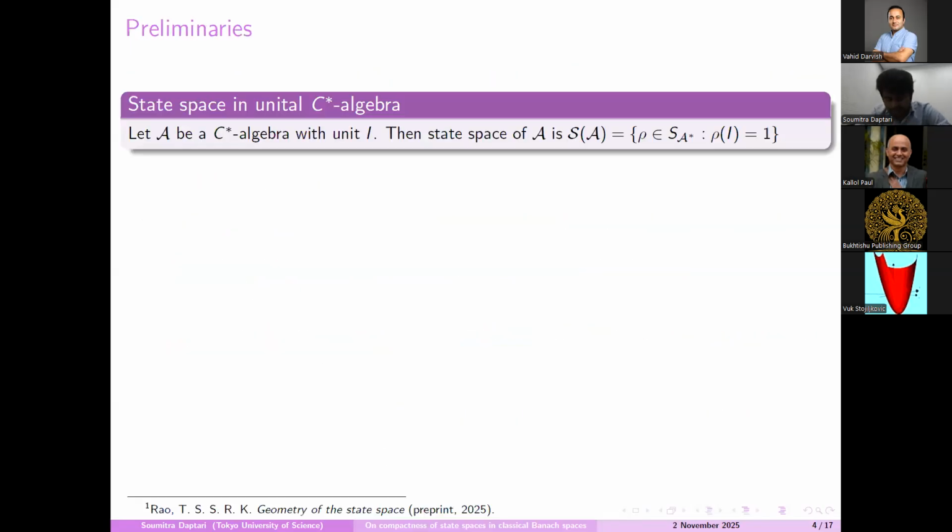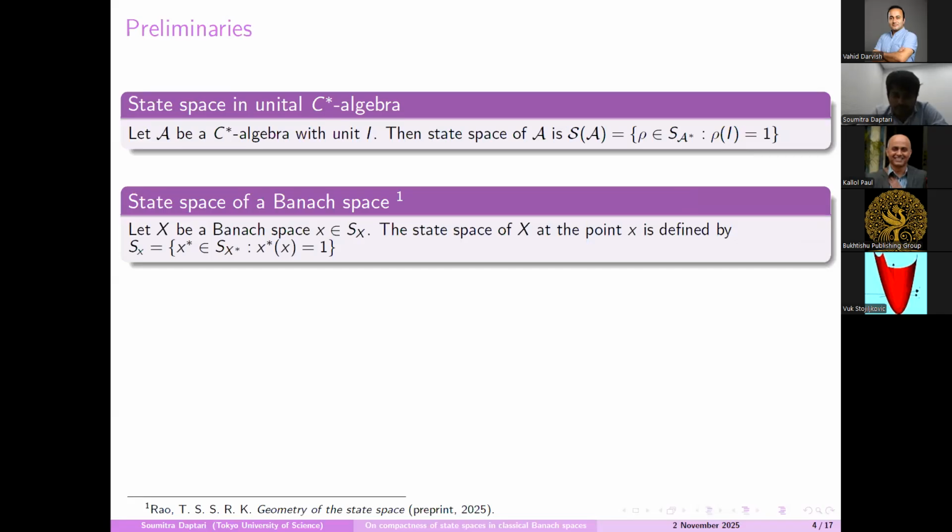So let us start with the definition of state space in a unital C-star algebra. If we take A to be a C-star algebra with unit I, then the state space of A is basically the set of all elements in the dual unit sphere such that if that function is rho, then rho of I equals 1.